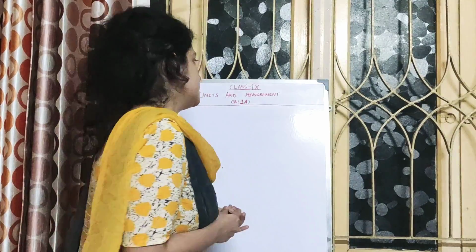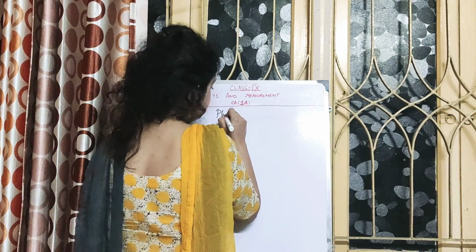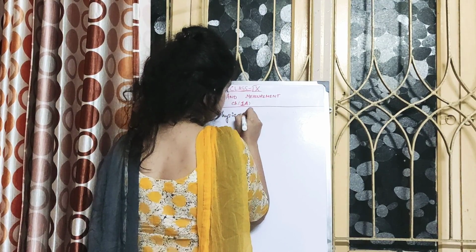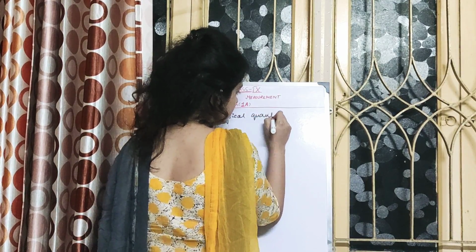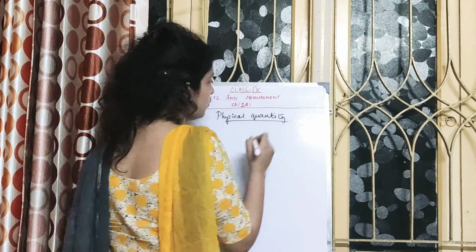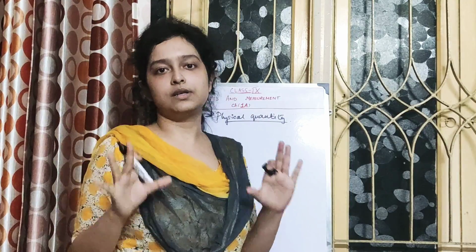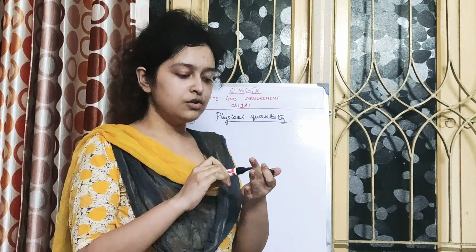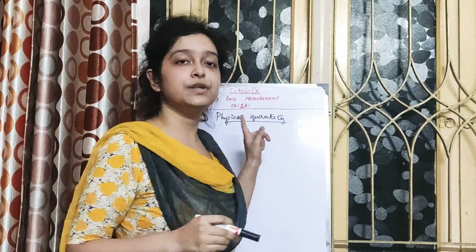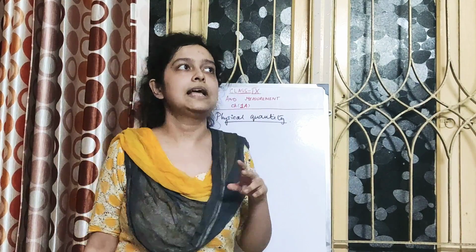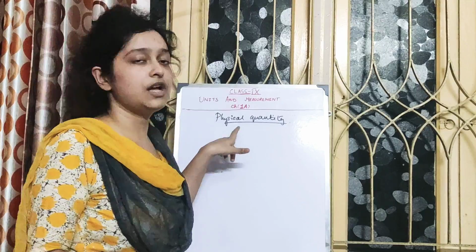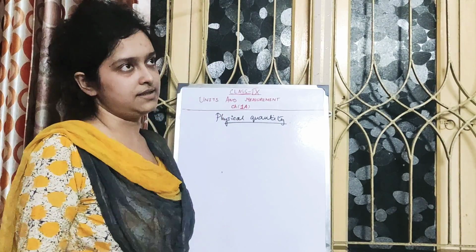For that, first of all, what is a physical quantity? Physical quantities are those quantities that can be measured. You have learned about physical quantities in previous classes also. For example, length, mass, time. Anger, you cannot measure that, right? So it's not a physical quantity. Those quantities which can be measured are known as physical quantities.